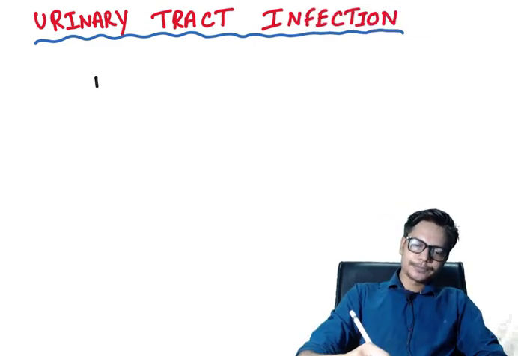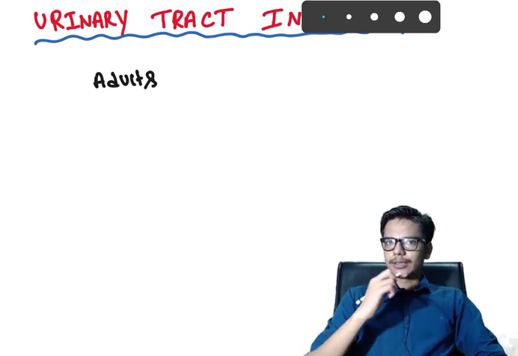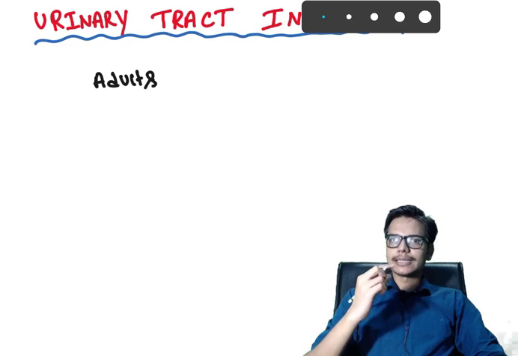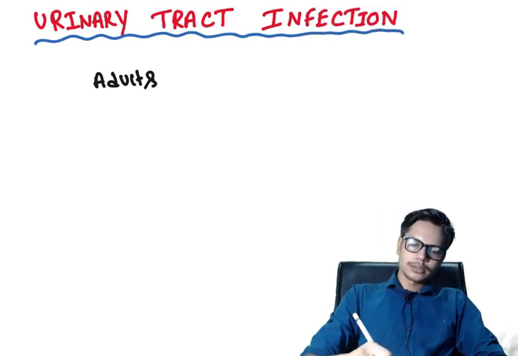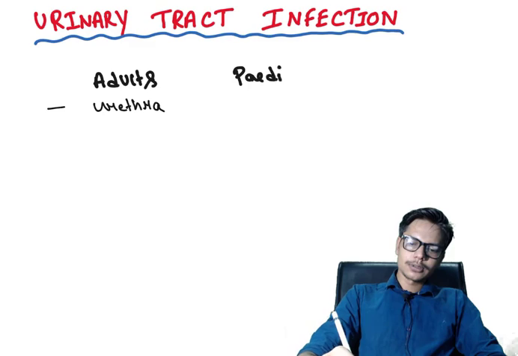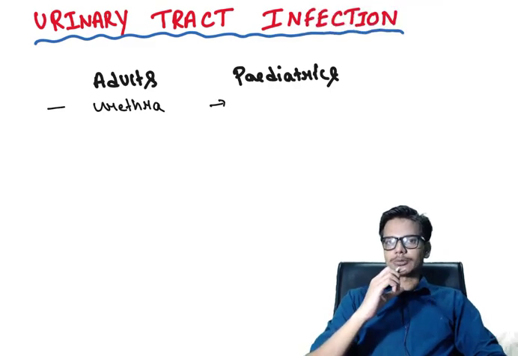In adults, the infective microorganism or the bacteria which causes urinary tract infection gains access to the urinary tract via the urethra. In contrast, in the pediatric age group, these infective microorganisms gain access to the urinary tract via the hematogenous route.